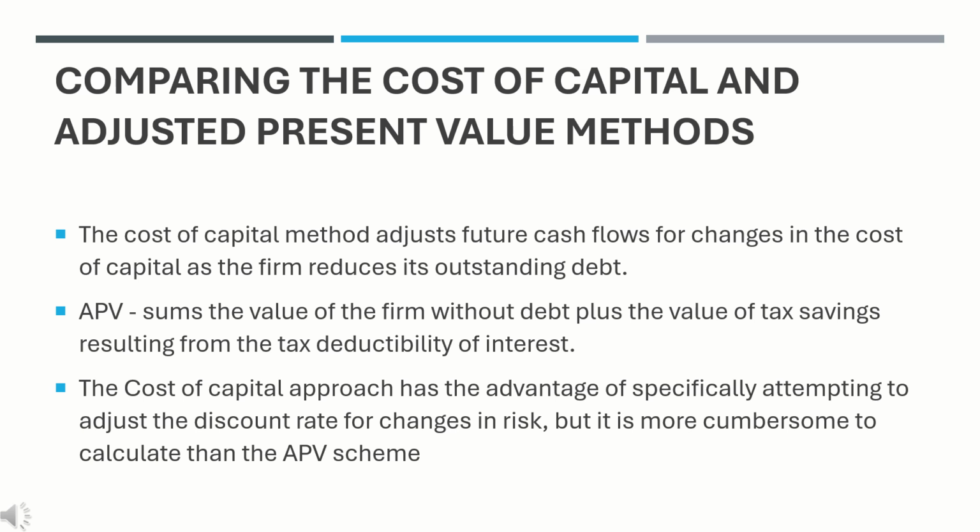Although the APV method is relatively simple to calculate, it relies on highly problematic assumptions. It ignores the impact of leverage on the discount rate as debt is repaid, implying that adding debt will always increase firm value by increasing the tax shield. Incorporating the effects of leverage into the APV method requires the estimation of the cost and probability of FD for highly leveraged firms, often a highly subjective undertaking. Finally, it is unclear whether the true discount rate that should be used for the APV approach is the cost of debt, unlevered cost of equity, or somewhere between the two.